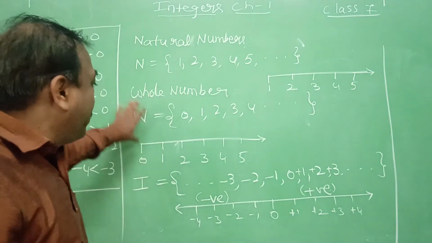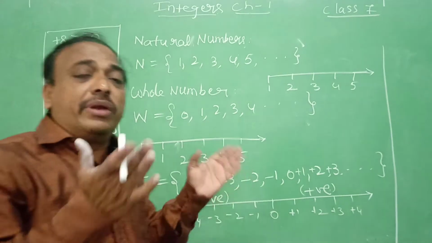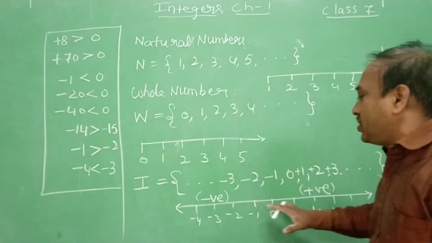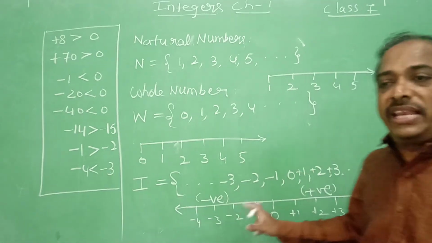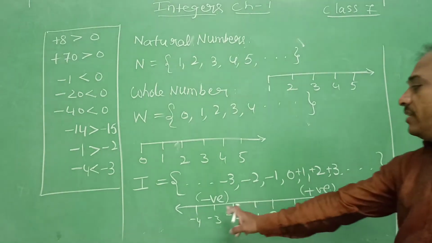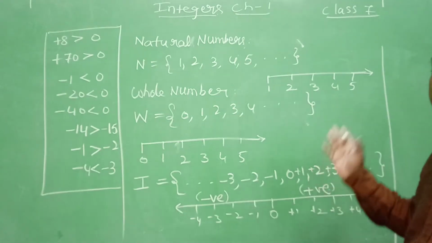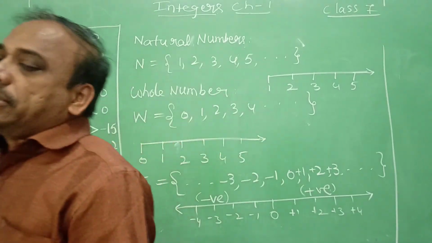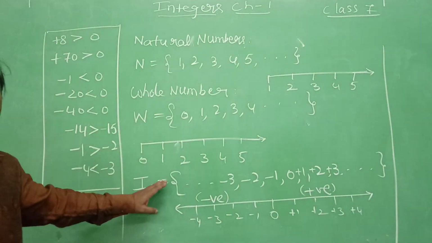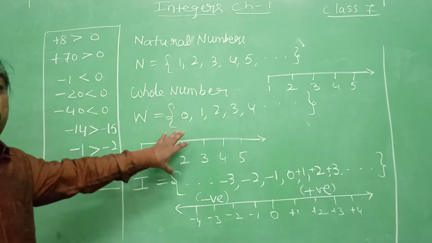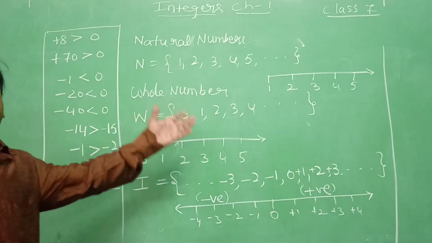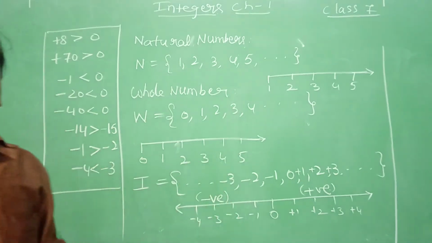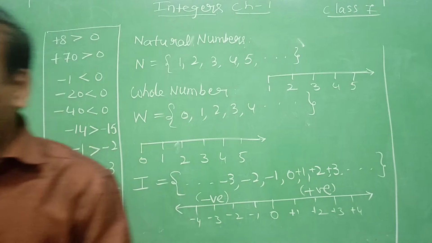So, introduction of integers: positive and negative numbers, including 0, are called integers. In the integers representation on the number line, on the right side of 0 we write positive numbers, and on the left side of 0 we write negative numbers. All the positive numbers are greater than 0, all the negative numbers are less than 0. This is the introduction of integers. Now we will see the operations which we learned in the earlier classes: addition of integers and subtraction of integers.